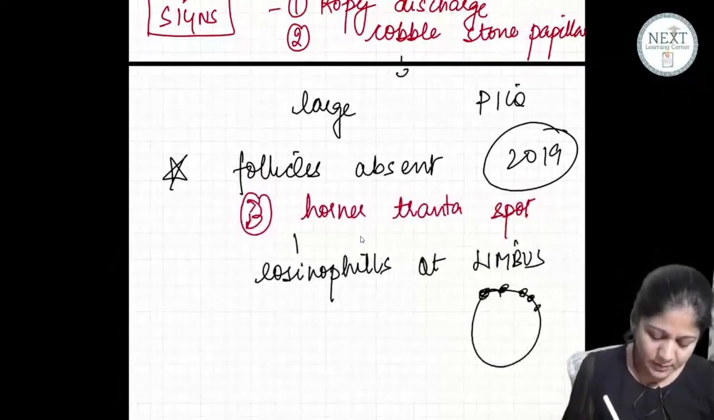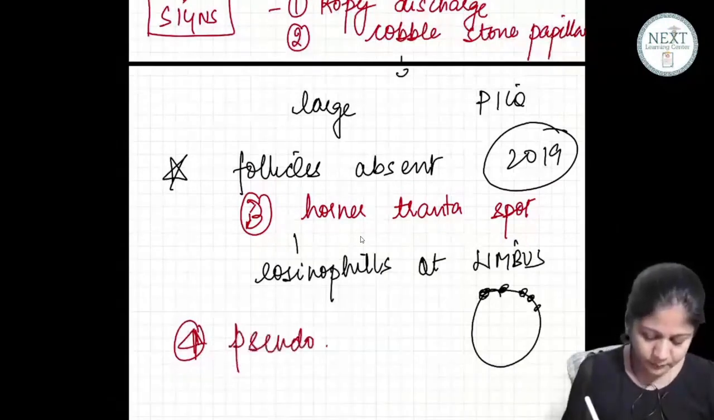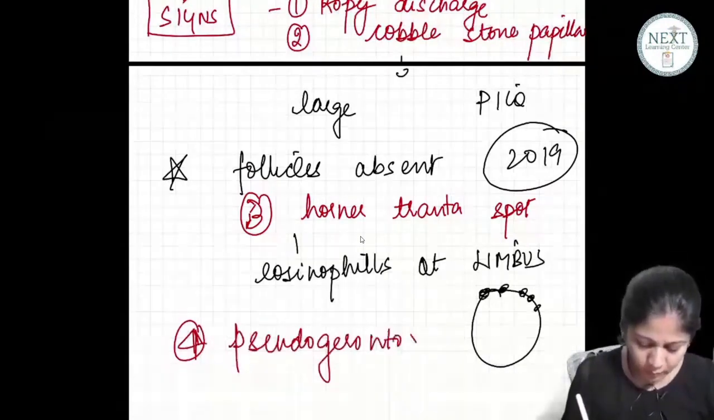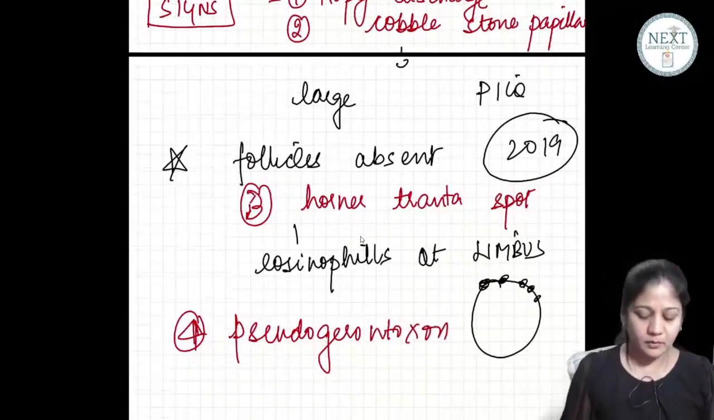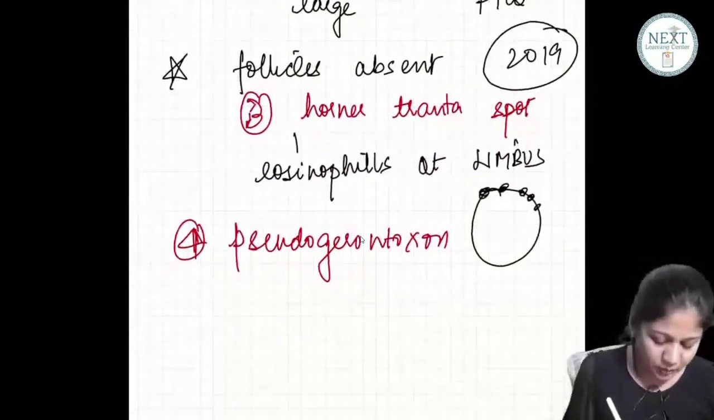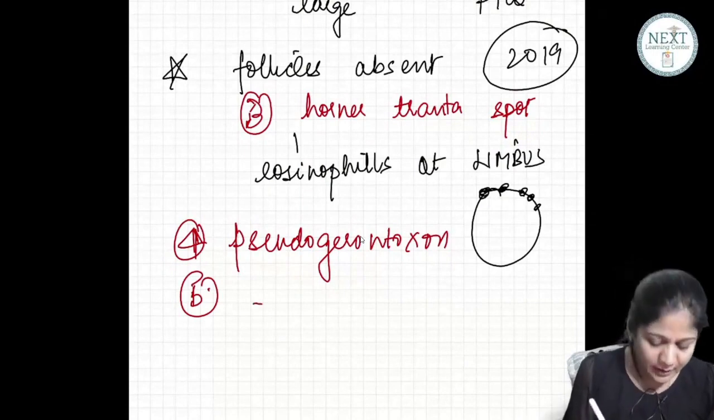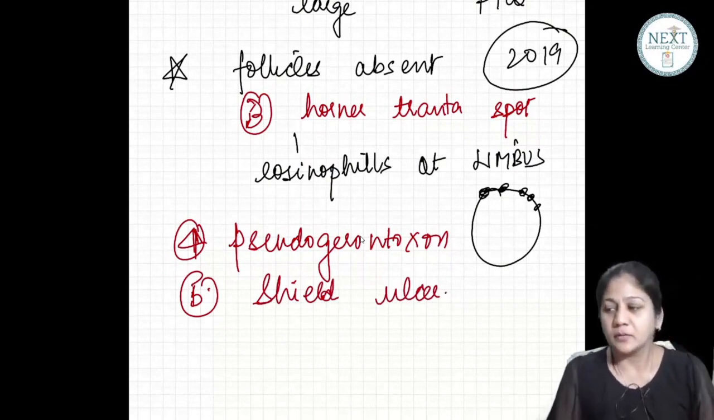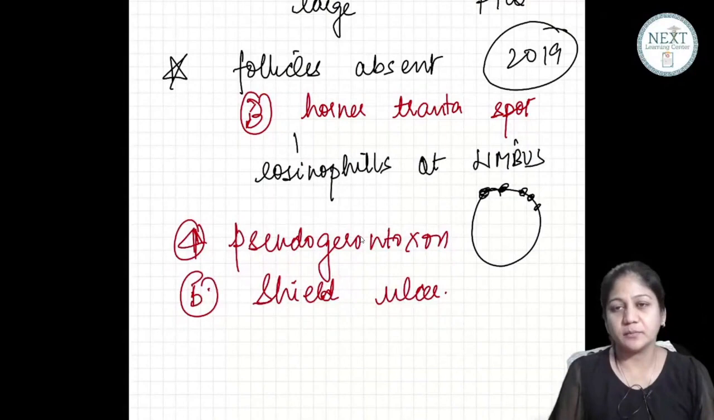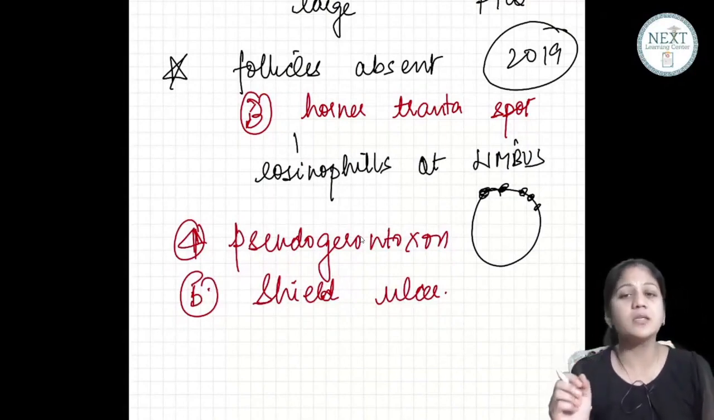The next one is pseudogerontoxon. The next lesion what we see is a shield type of ulcer. Okay? So these are the main features. Please remember each and every word is a question.